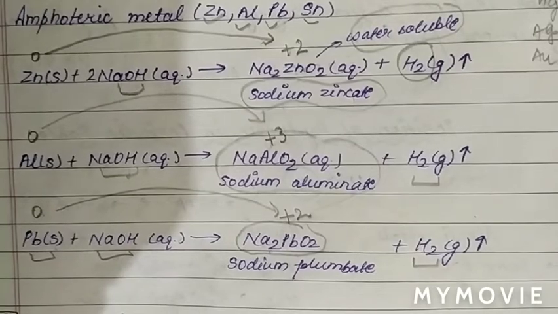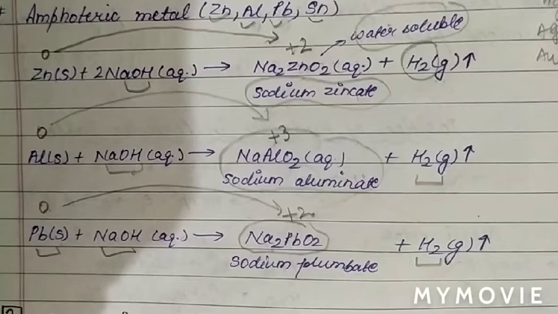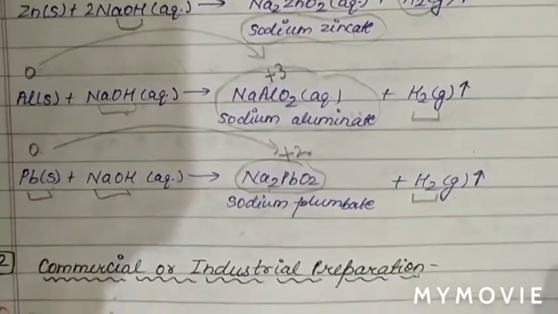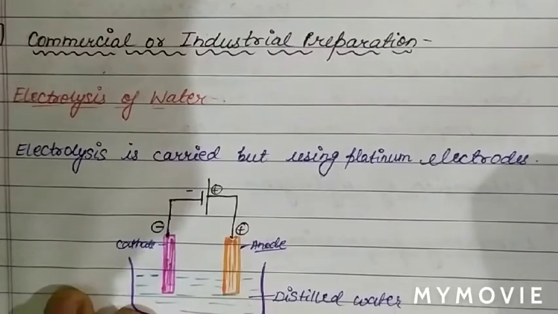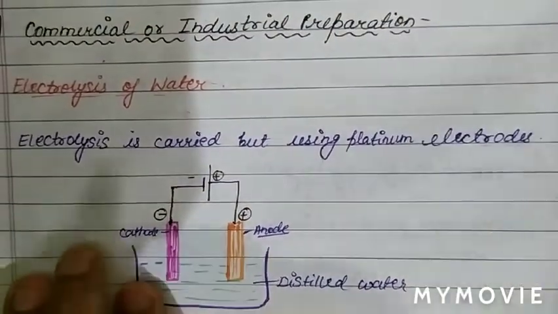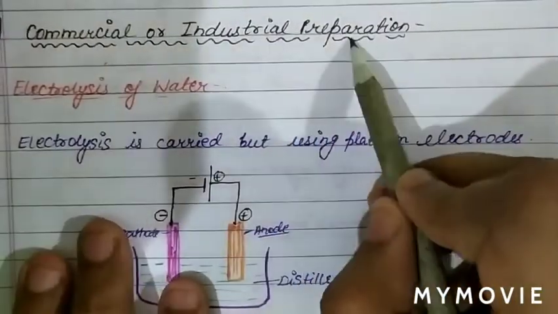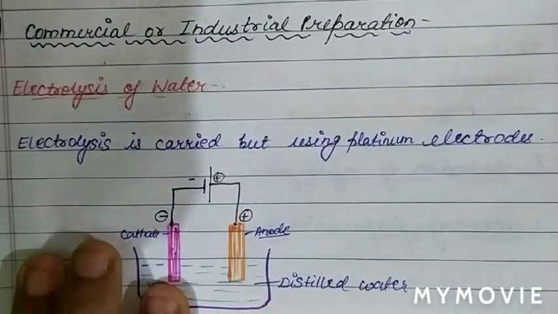Now we are going to see the commercial and industrial preparation of hydrogen. The commercial or industrial preparation of hydrogen is by the electrolysis of water.